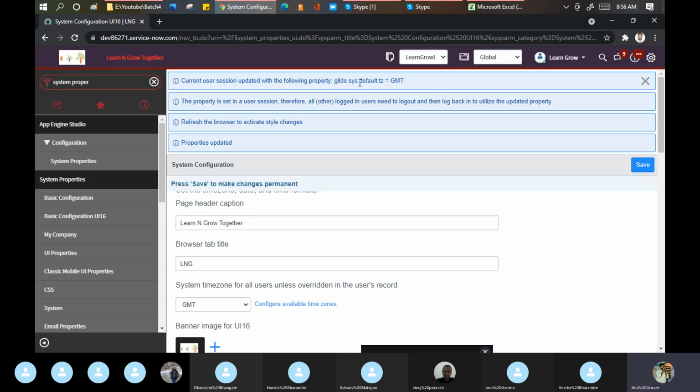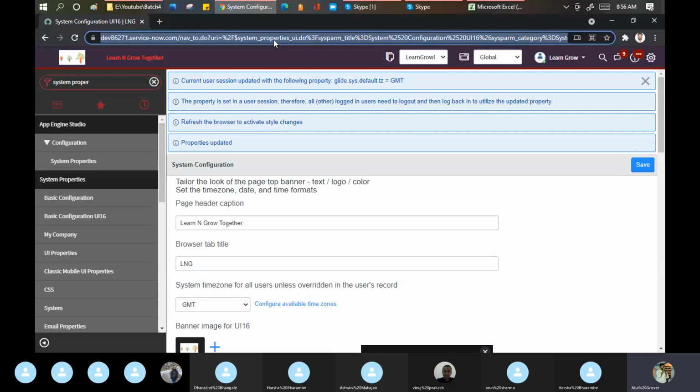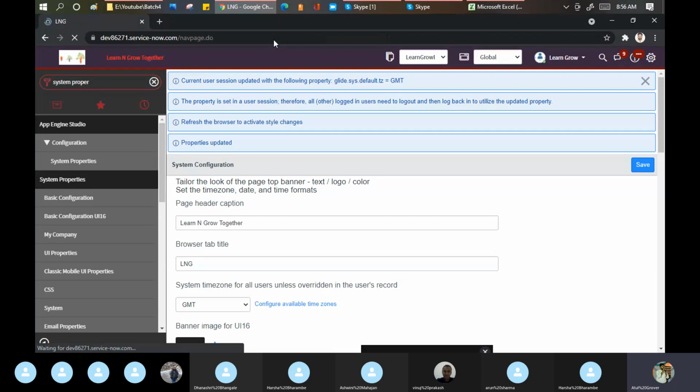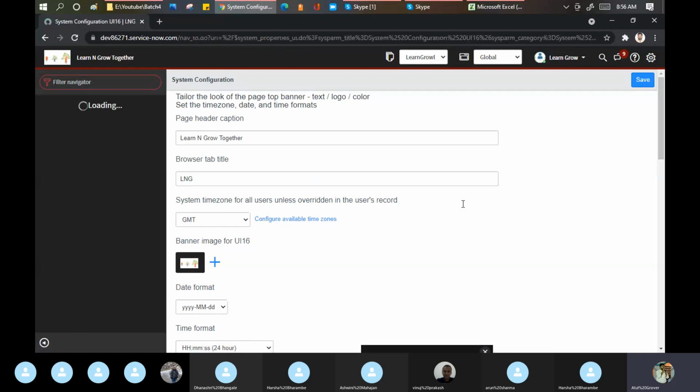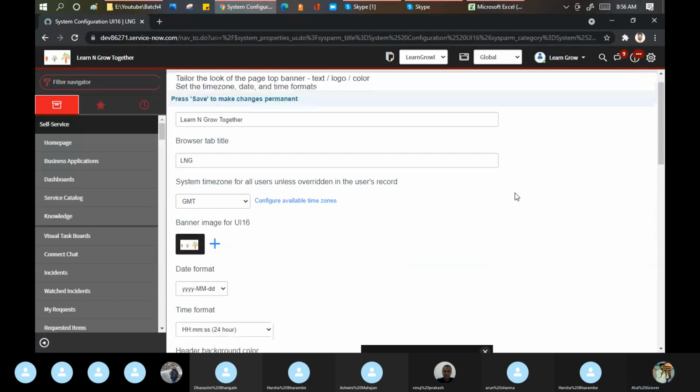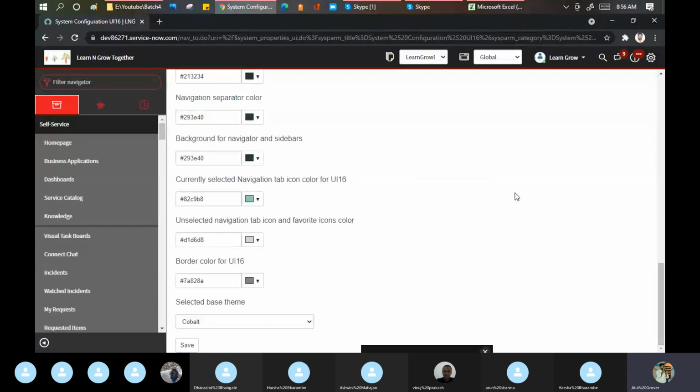Current user has been updated with the GMT. That's fine because I changed to GMT. The property set user session, therefore all logged in users can log out. This browser active style has been changed, property updated. Let me now reload my page so that changes can take place quickly. I don't know what changes have been done with the themes. No idea. Okay, one more thing. When you do the practice, please see these things as well.